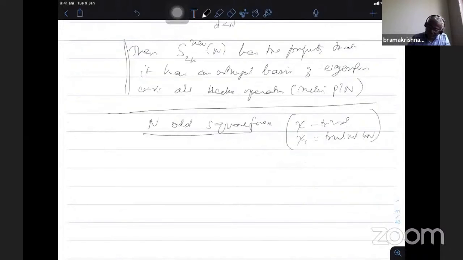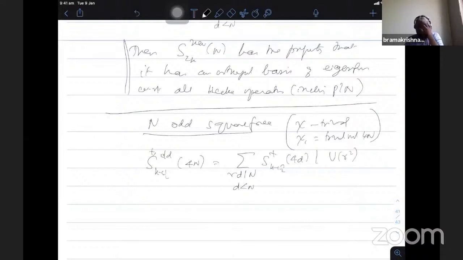So define S k plus half old plus 4n to be the sum over Rd dividing n, d strictly less than n, of S k plus half plus 4d, with the U operator applied. Now R dividing n by d, so because Rd divides n, if I apply these they preserve the space because of the square, it doesn't change the character, and therefore everything comes back to the plus space.